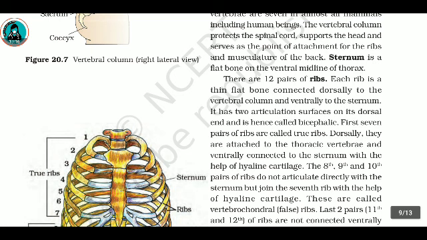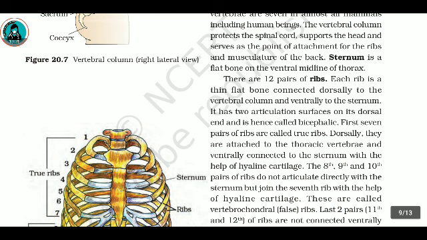First 7 pairs of ribs are called true ribs. Dorsally they are attached to the thoracic vertebrae and ventrally connected to the sternum with the help of hyaline cartilage. The 8th, 9th and 10th pair of ribs do not articulate directly with the sternum but join the 7th rib with the help of hyaline cartilage.